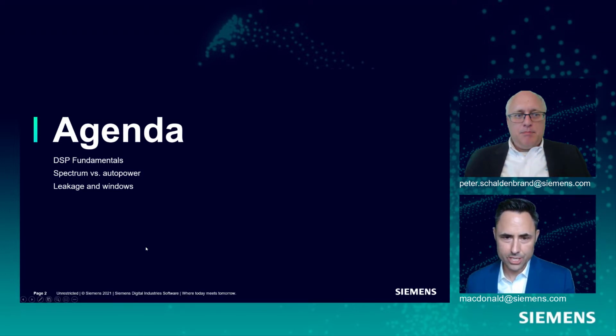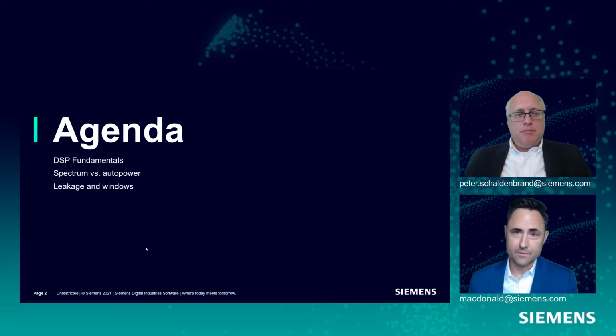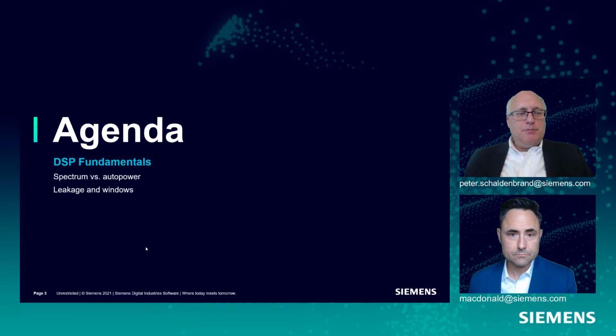So as far as agenda goes, we're going to talk about some DSP fundamentals, really go over the basic stuff you need to know. We'll talk about two functions, spectrum and autopower, and why we might want to pick one versus the other. And we'll talk about something called leakage and something called windows to wrap up our agenda. Sound good, Pete? That sounds awesome.